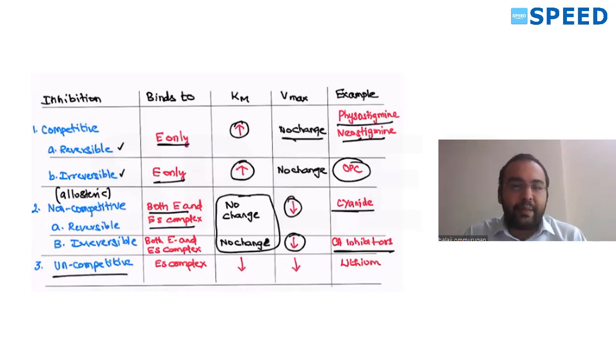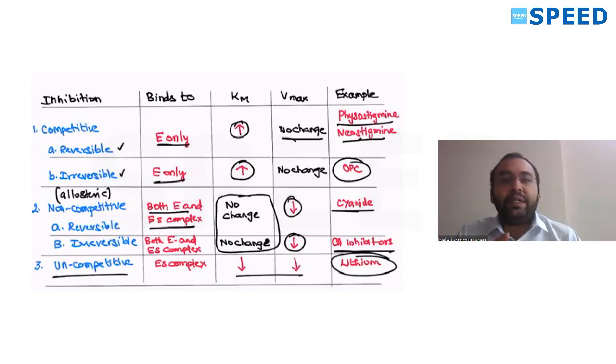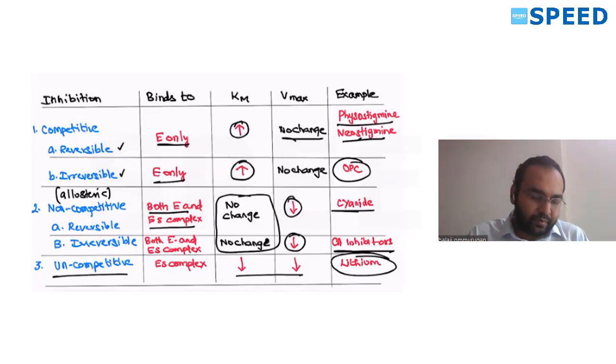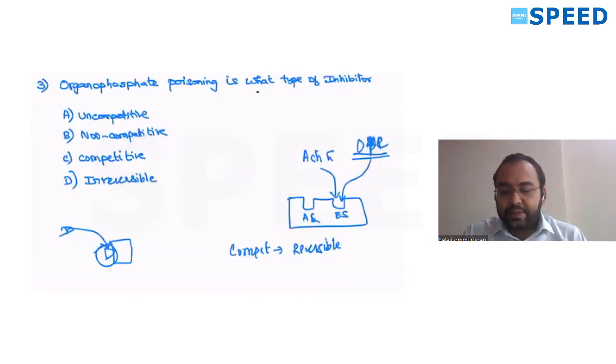Uncompetitive is a very rare type. Both Km and Vmax will decrease. Example is lithium. So competitive, reversible: physostigmine, neostigmine; irreversible: OPC. Non-competitive, reversible and irreversible: cyanide, carbonic anhydrase inhibitors. Uncompetitive: lithium.